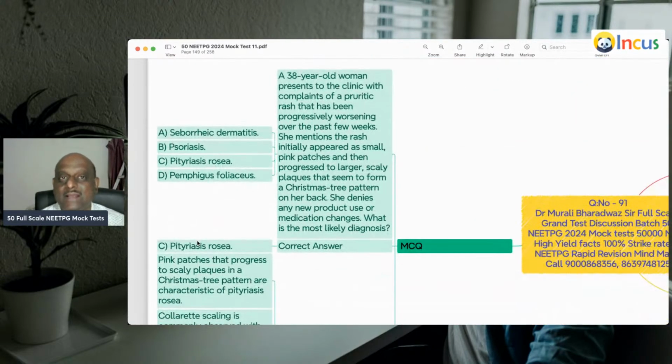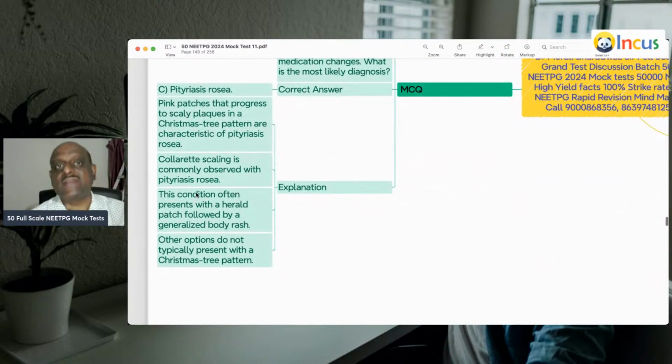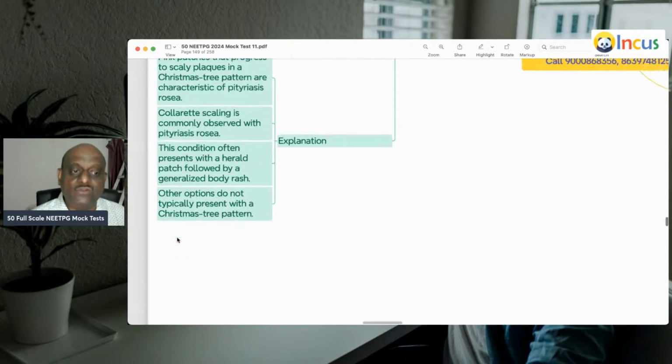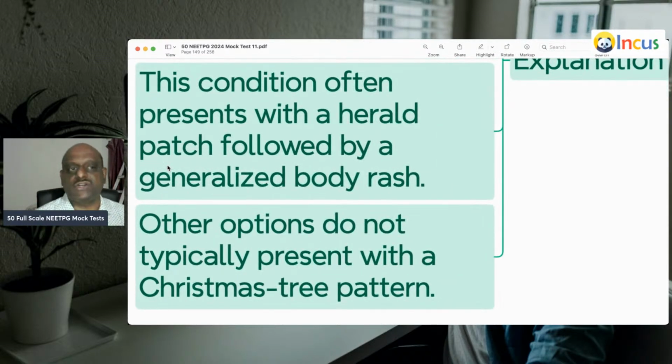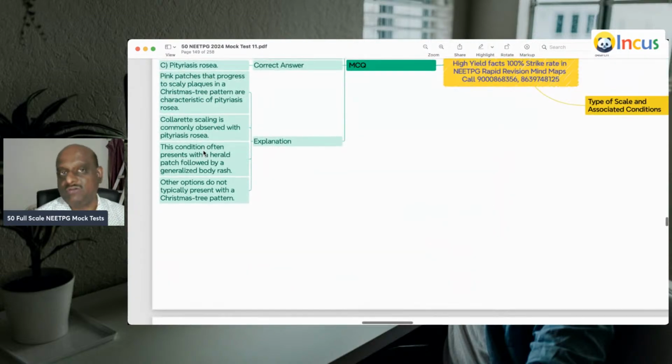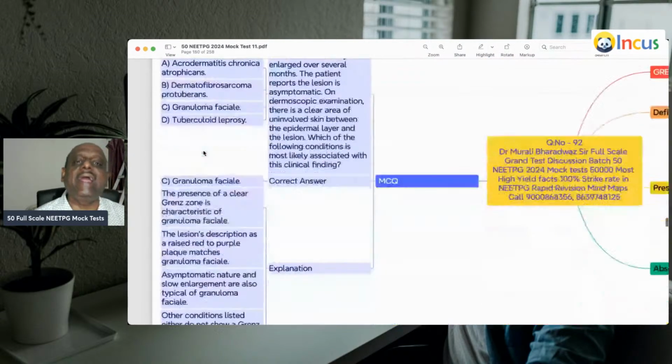A 38-year-old woman has a pruritic rash with progressive worsening over the past few weeks. The rash initially appeared as small pink patches, then progressed to become larger, scaly plaques in a Christmas tree pattern. What else is needed? Pityriasis rosea, collarette scaling, herald patch. Initially a patch followed by a generalized body rash is a characteristic feature of pityriasis rosea, is what you need to remember.